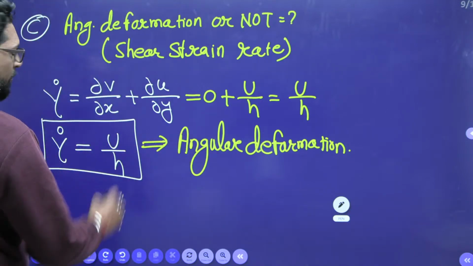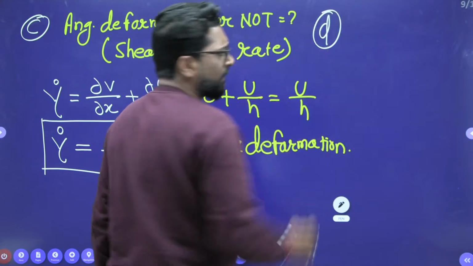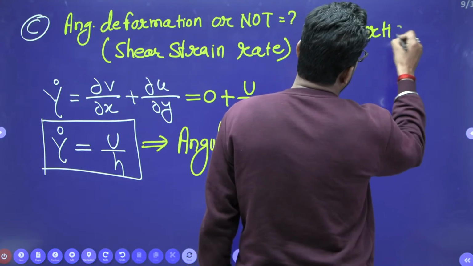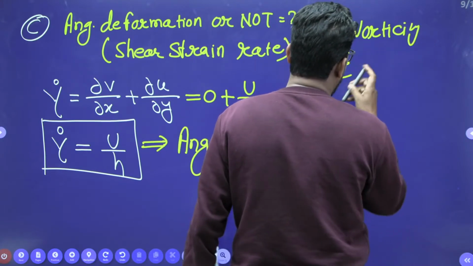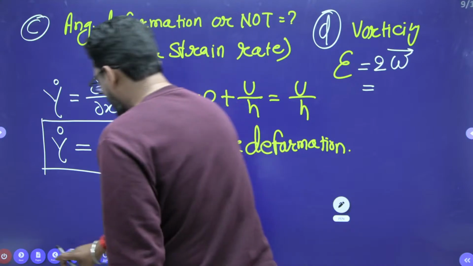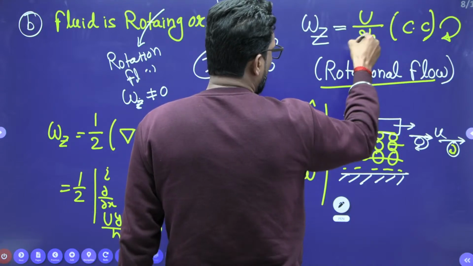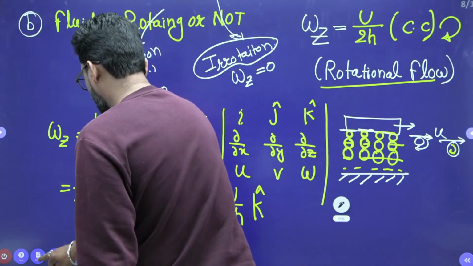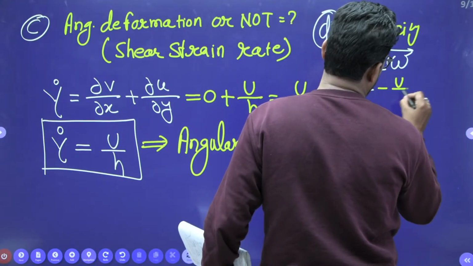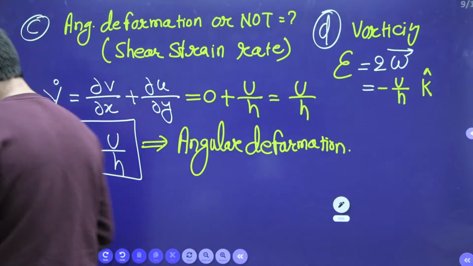So this is your angular deformation. Now, sometime in the exam, you may be asked what the vorticity is. Vorticity is denoted by epsilon, and it is 2 times omega. What is omega? Omega is the angular velocity, which is U by 2h. Multiplying with 2, the 2 cancels, so U by h is the vorticity. That means minus U by h in the k direction is the vorticity.